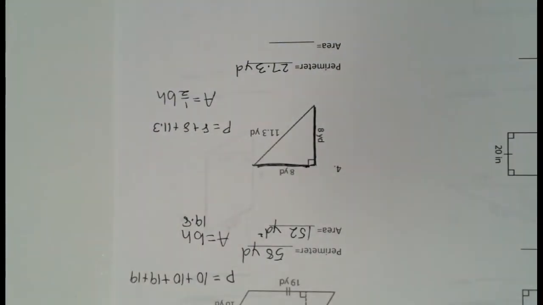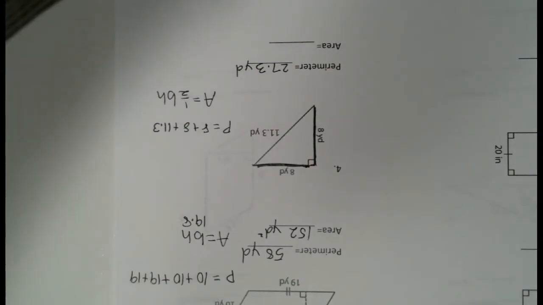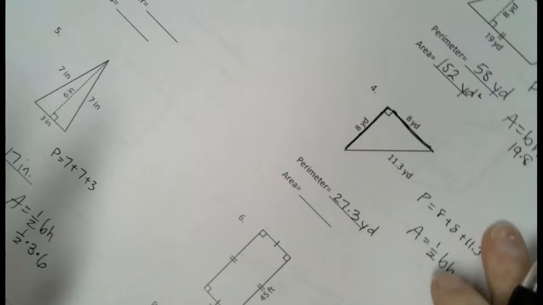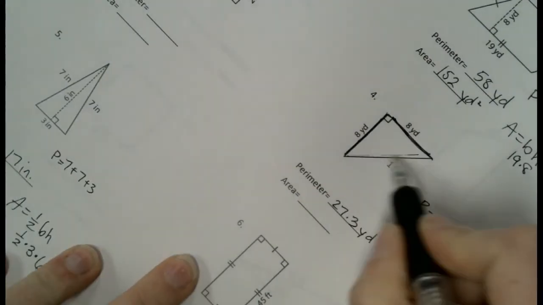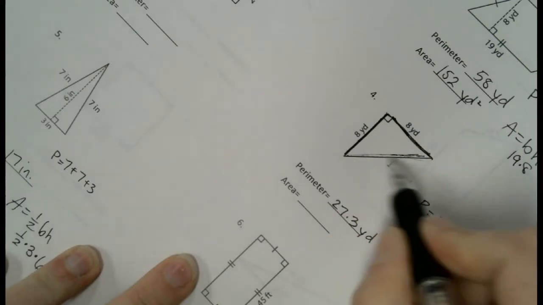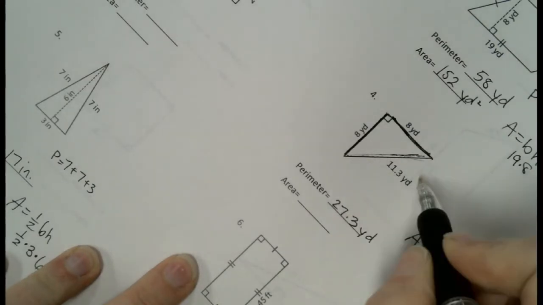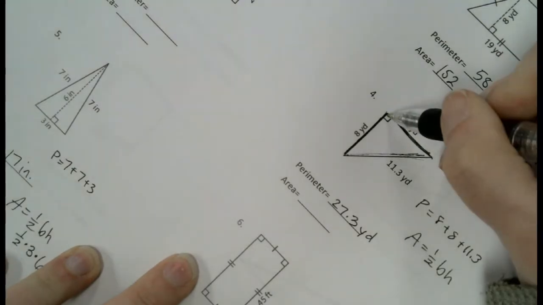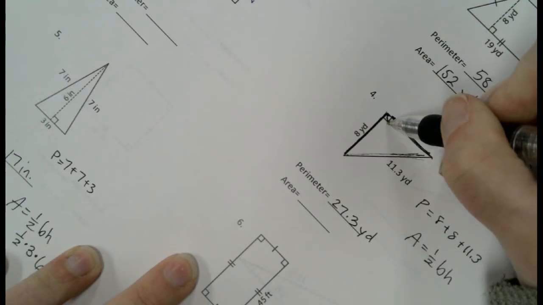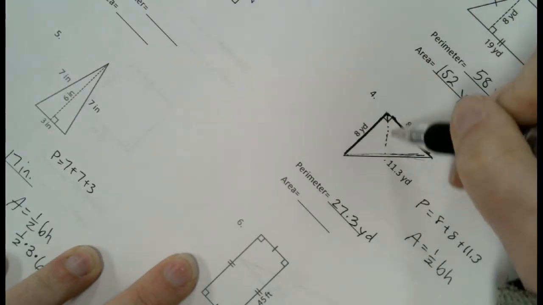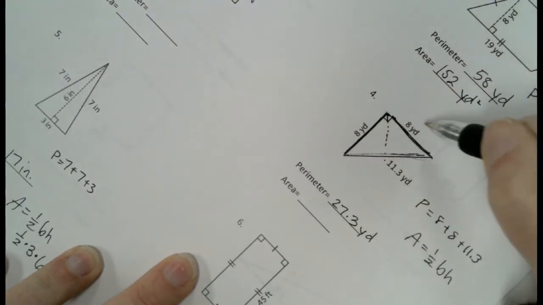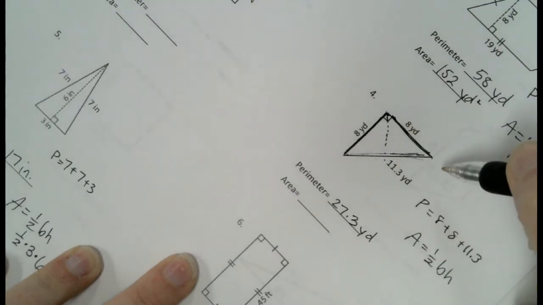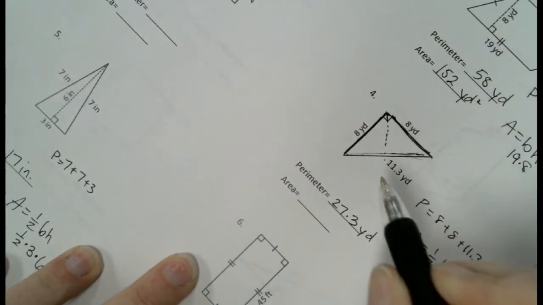Now, the one thing that doesn't work, if you had decided that this side was going to be your bottom, the reason that I can't use this as my bottom is because now I don't have a height. If this is the bottom of my triangle, wouldn't this be the top? And the height is supposed to go from top to bottom. Well, that would be here. I don't know how long that is, and I can't measure it, because this says 8 yards. That's obviously not 8 yards. Measuring it does me no good. So this is the only one that couldn't work.